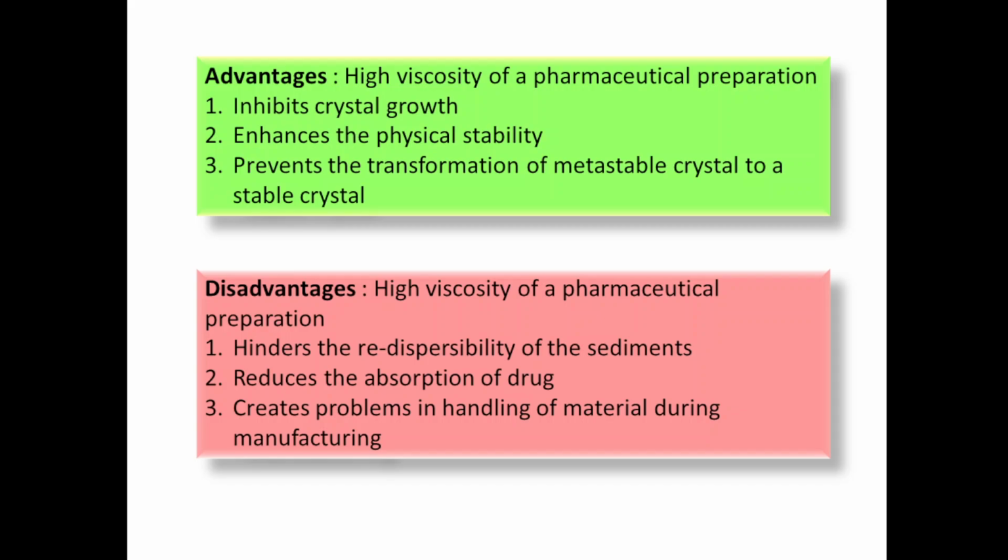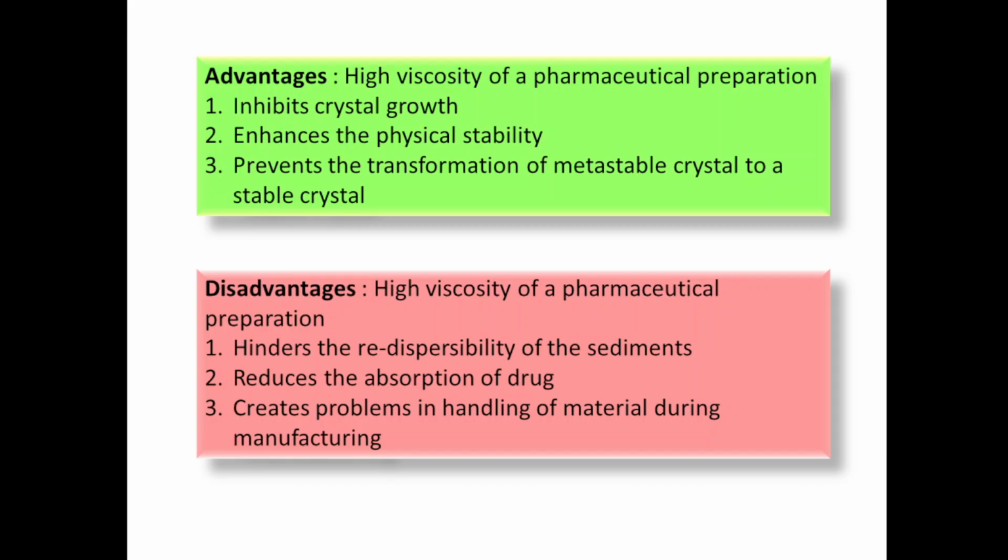In case of syrup, there will be proper distribution and proper dose can be given, and if proper dose is given, there will be proper absorption and proper bioavailability. So it will inhibit the crystal growth, enhance the physical stability, and prevent the transformation of metastable crystal to a stable crystal form. So how will that transformation take place?